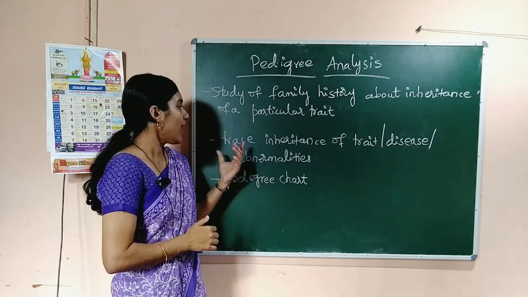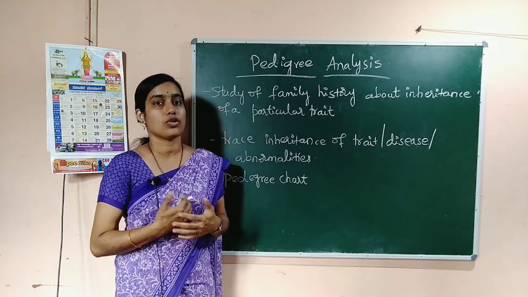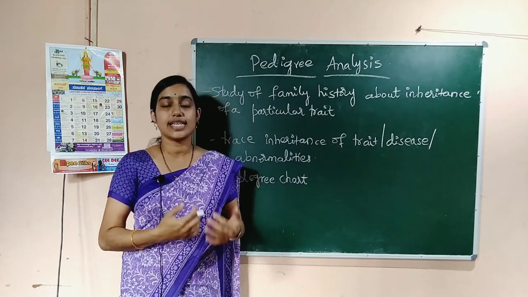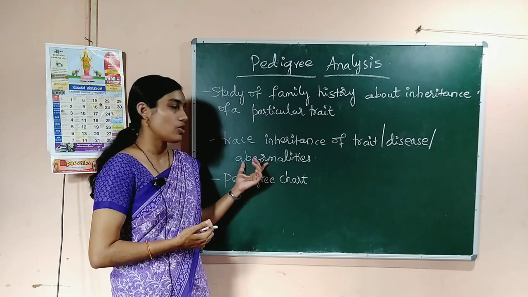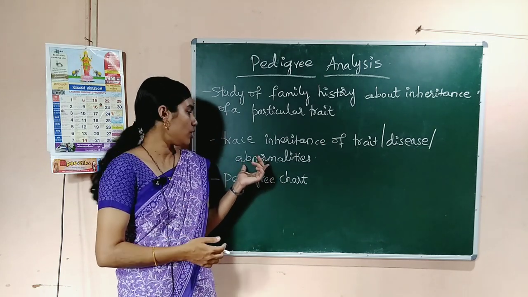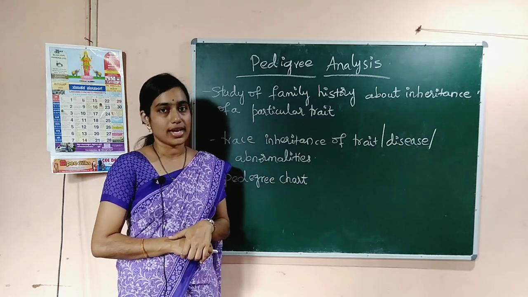This also helps to trace genetically transmitted diseases or some disorders, what we call chromosomal abnormalities. Those can be studied using pedigree analysis.